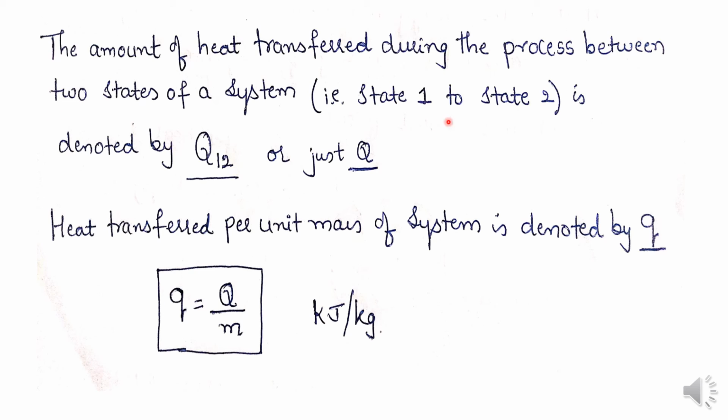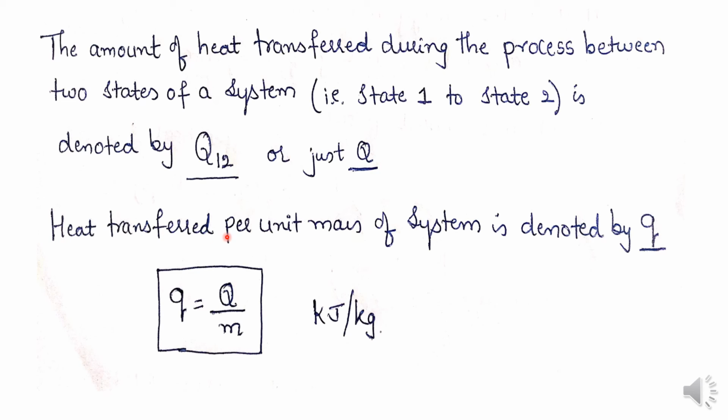Going from state 1 to state 2, we call it a process.